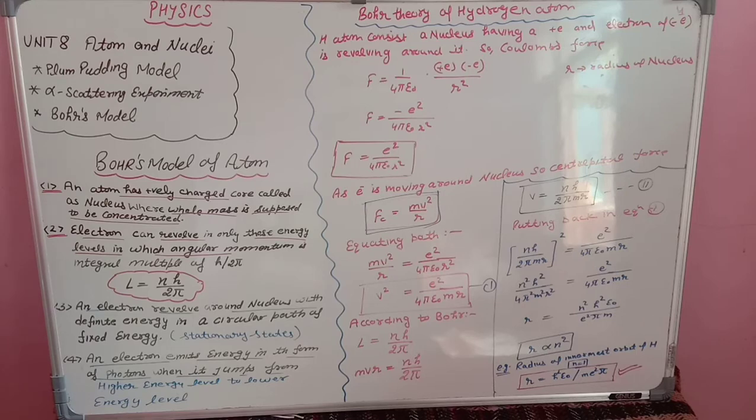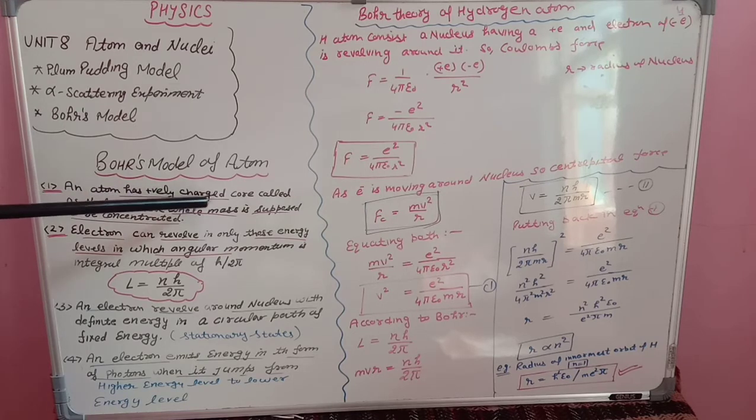Students, as you know, Bohr's model of atom contains 4 postulates, and these 4 postulates are very important to understand Bohr's model of atom. So the first postulate is: an atom has a positively charged core called the nucleus. You know already that in an atom there is a positively charged core and we call it the nucleus, and we suppose that the whole mass is concentrated in this nucleus only.